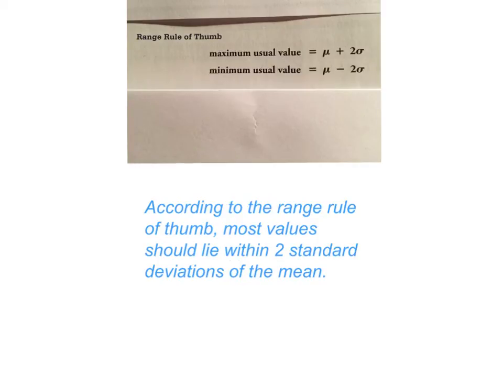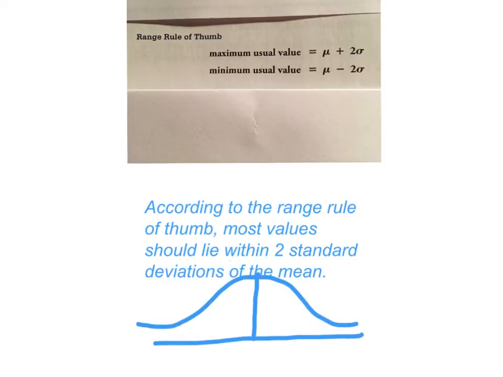According to the range rule of thumb, most values should lie within 2 standard deviations of the mean. This is just what we learned before when we looked at the normal distribution. So if we're within 2 standard deviations of the mean, we're going to fall somewhere in here. This is going to allow us just to do a mathematical calculation and determine which values are usual versus those that are unusual.